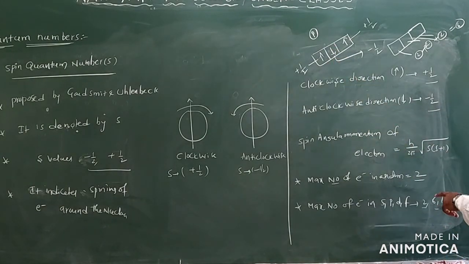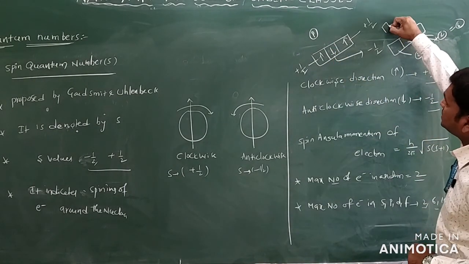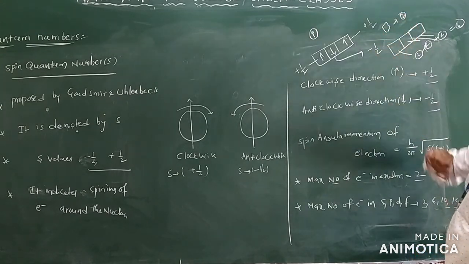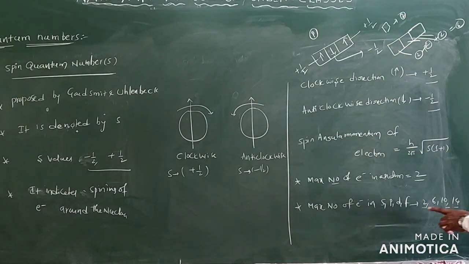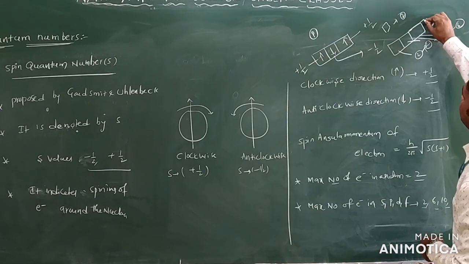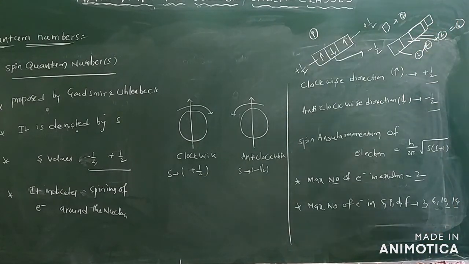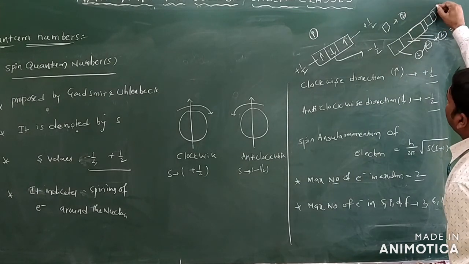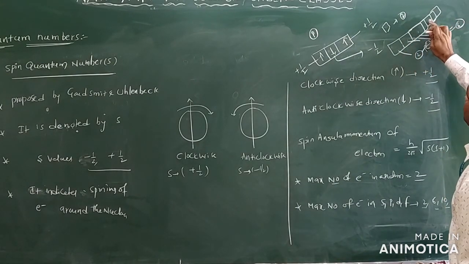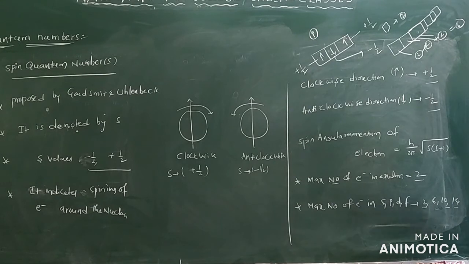If we take the s orbital only, we have 1 subshell. That means how many electrons? 2 electrons only. If we take the d orbital, we can extend the subshells like this: 5 subshells, 5 into 2, 10 electrons. If there is an f orbital, you can extend like this: 1, 2, 3, 4, 5, 6, 7. 7 into 2, 14 electrons only. So this is regarding the spin quantum number.